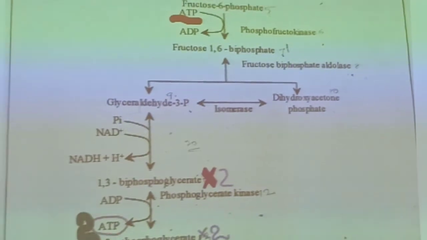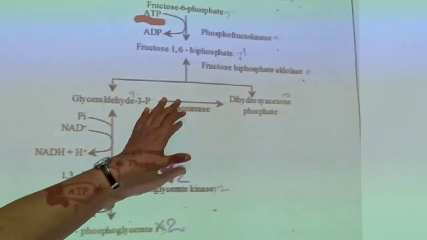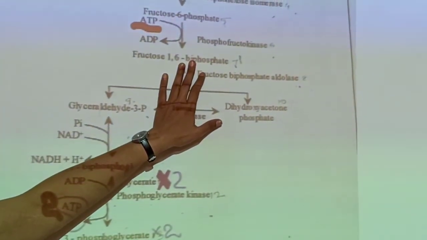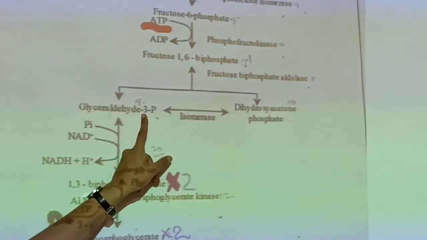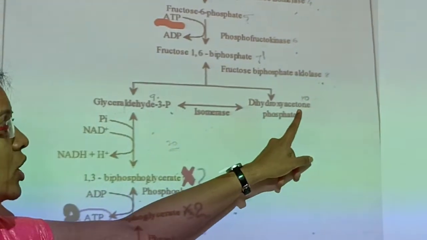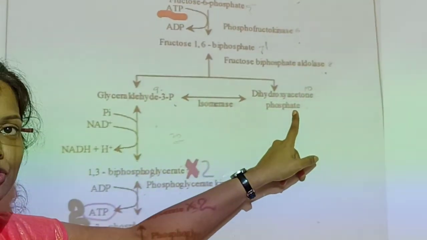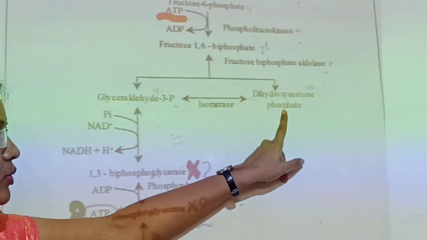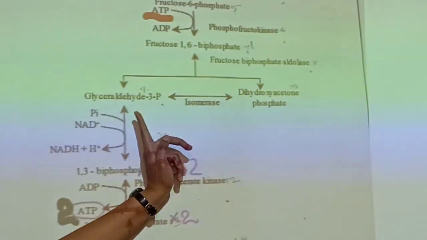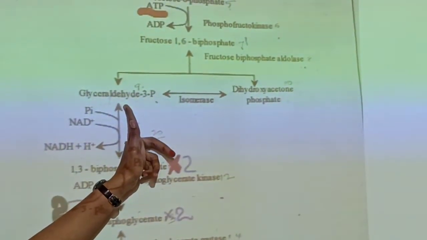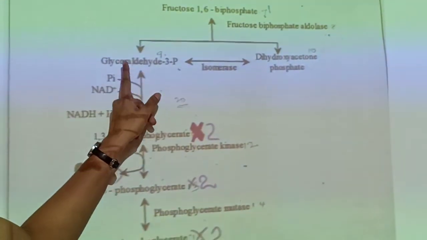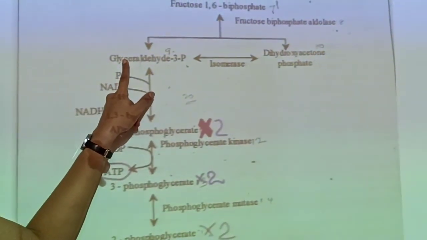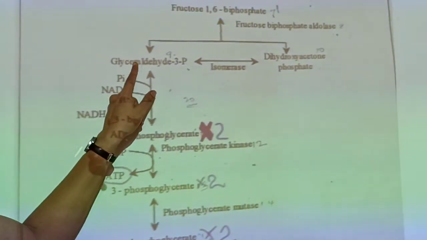Something to be noted at this point is that fructose 1,6 bisphosphate will yield one molecule of glyceraldehyde 3-phosphate and one molecule of dihydroxyacetone phosphate. I told you DHAP will be immediately converted into glyceraldehyde 3-phosphate. It means that now you have two molecules of glyceraldehyde 3-phosphate at this step.